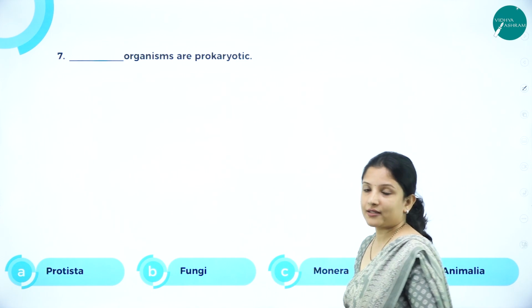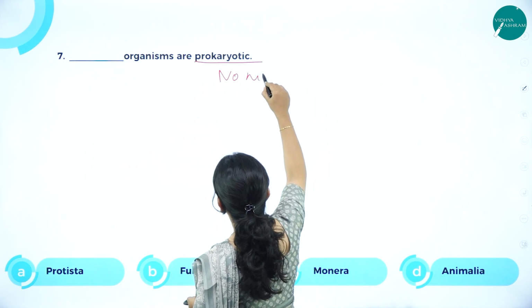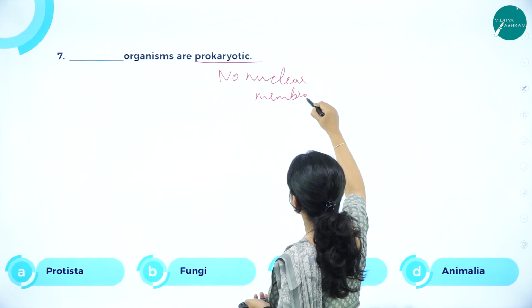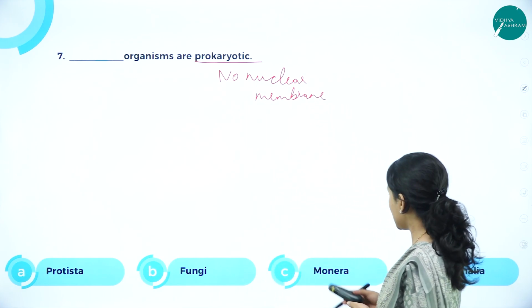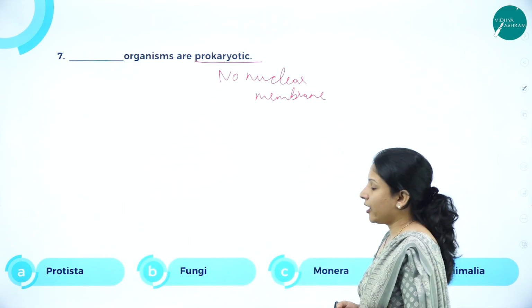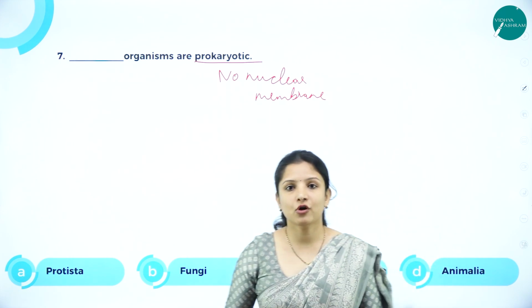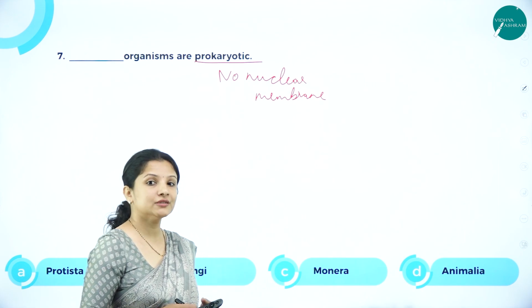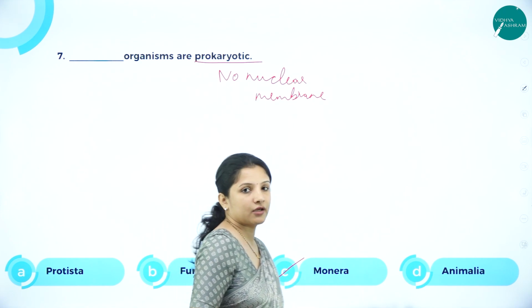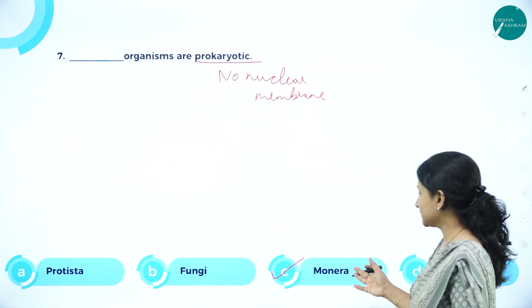Next here, dash organisms are prokaryotes. I just changed it, meaning no nuclear membrane. So here, is it Protista, Fungi, Monera or Animalia? Protista are eukaryotes. Fungi are also eukaryotes. Monera do not have a nuclear membrane because all the bacteria come under Monera. They lack a nuclear membrane, so therefore they are prokaryotes, and Animalia are eukaryotes. So the right answer here is Monera.